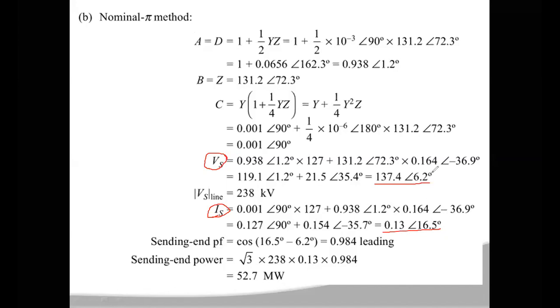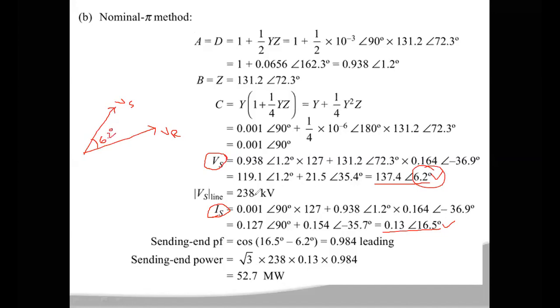Now see here, these angles 6.2 degrees and 16.5 degrees are with respect to your reference. That means your reference is VR. So your sending end voltage VS is at an angle of 6.2 degrees, meaning the angle between VS and the reference is 6.2.